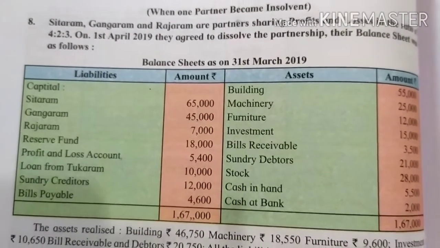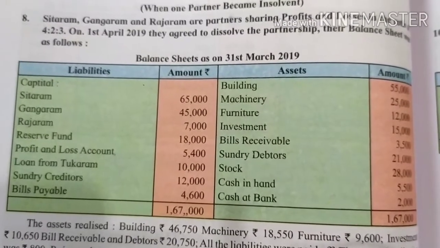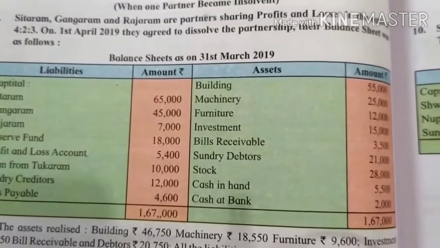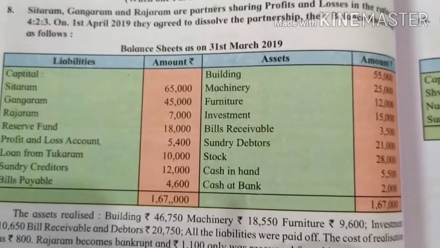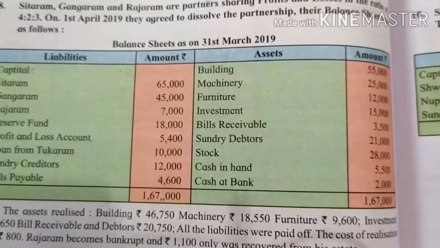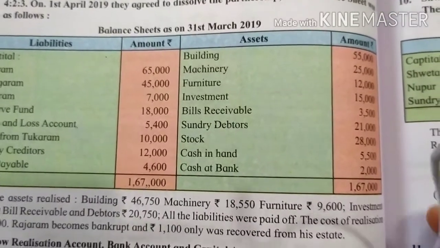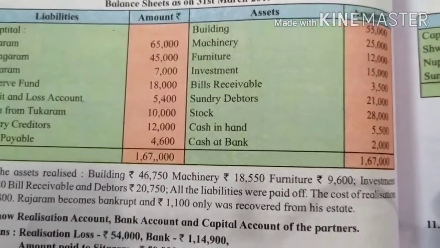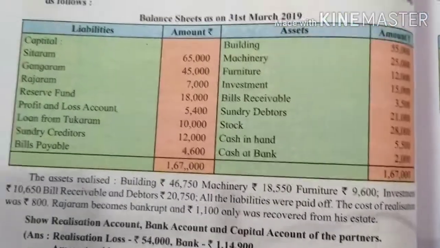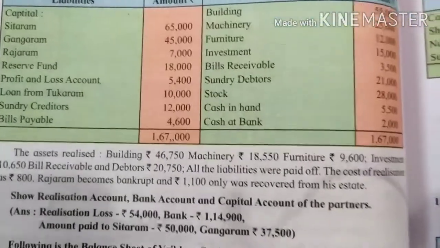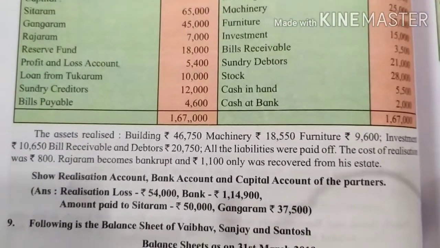Sitaram, Gangaram and Rajaram are partners sharing profits and losses in the ratio 4:2:3. On 1st April 2019, they agreed to dissolve the partnership. Their balance sheet was as follows. You have to see what is given to you. Your balance sheet is given to you and some assets are given to you.